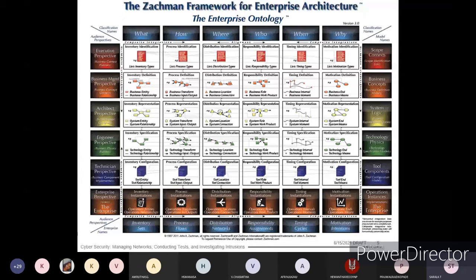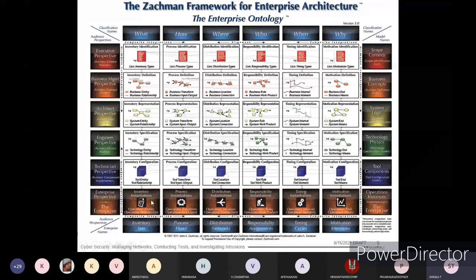Here, technology related, it is related to architecture, it is related to system logic, and if you are going for business management, it is related to perspective, it is scope. And the enterprise perspective, if you are seeing with respect to the overall enterprise, then what should be checked here? That is inventory instantiations, that is operations entities and operation relationship. What all the operations we are doing, means what all the functions we are doing with respect to the overall enterprise, that comes under what we are doing in the enterprise.